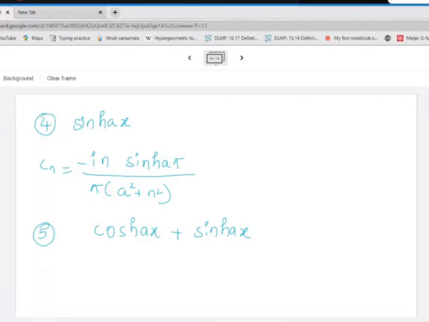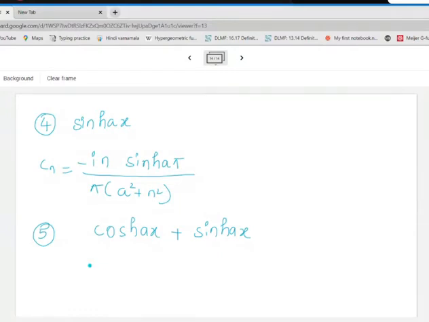You're getting this one? This is pretty simple. See over here, either I can add this c and a which we got for cos hyperbolic ax and sine hyperbolic ax, or otherwise also check out what is this expression.